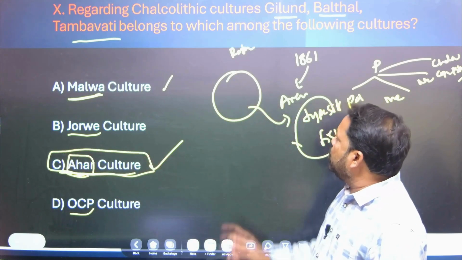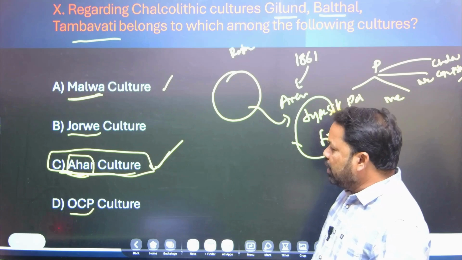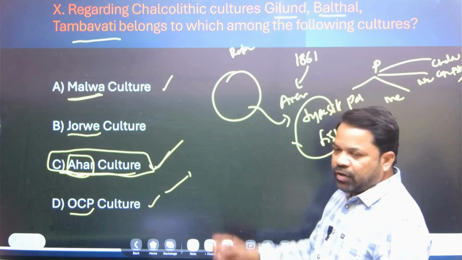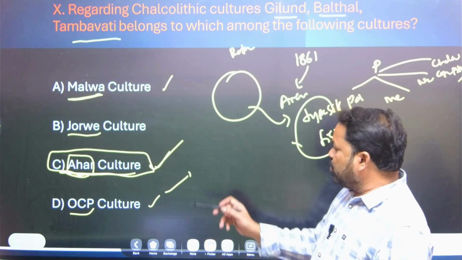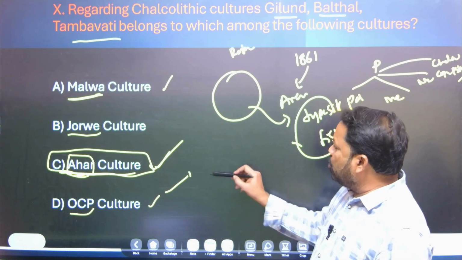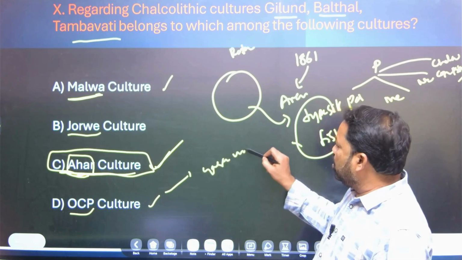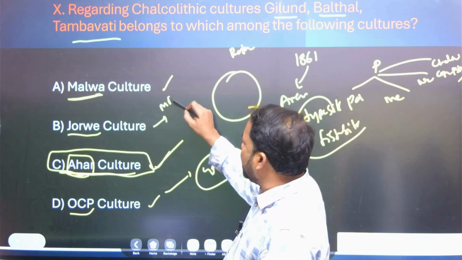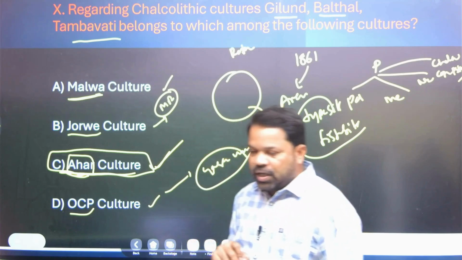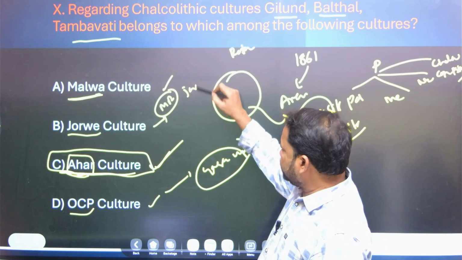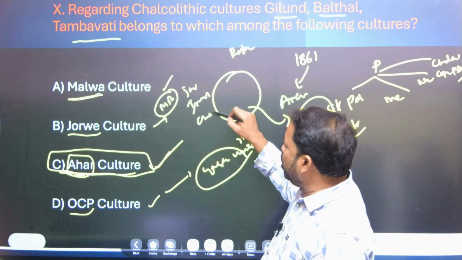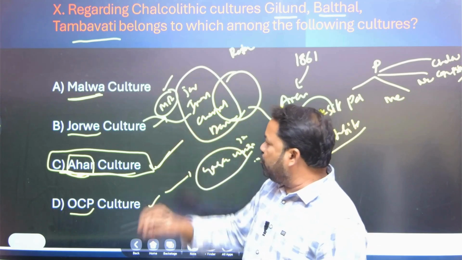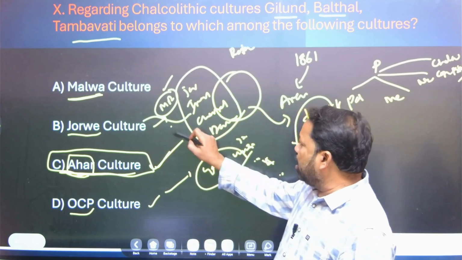Ahar was the first site, so your answer is Ahar. Coming to OCP culture, Ochre Colored Pottery, which is a different colored pottery, archaeologists found it in Ganga Yamuna Doab. Jarvi culture is in Maharashtra: Jarvi, Inamgam, Chandoli, Daimabad are places of Jorwe culture in Maharashtra.